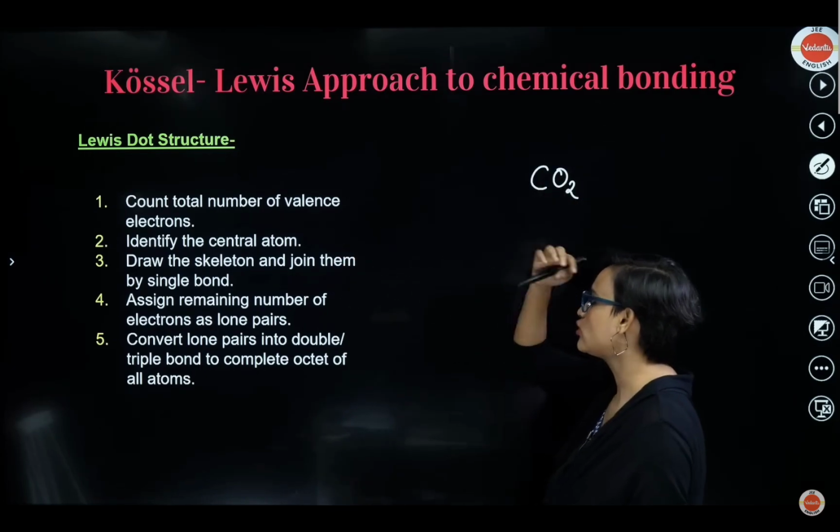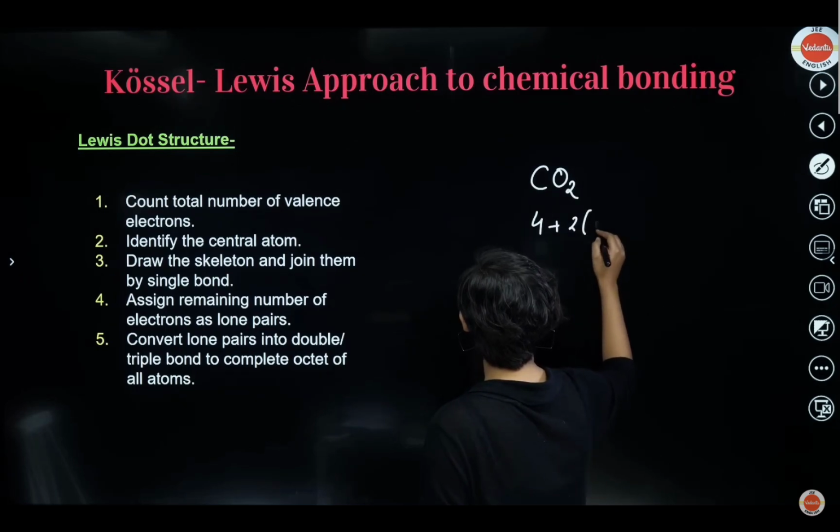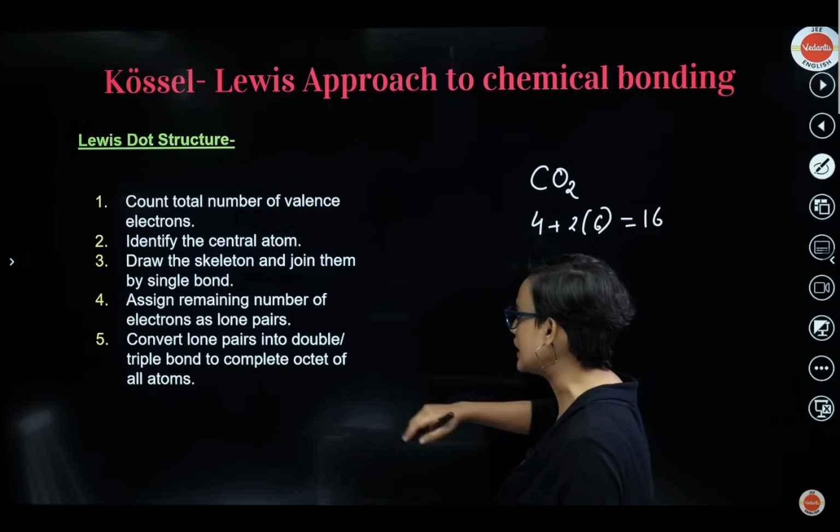CO2. See, count the total number of valence electrons. Now, carbon has 4 electrons in the outermost shell, so let's write 4 here, plus oxygen has 6 electrons in the last shell. So 2 into 6 is 12. 12, 13, 14, 15, 16. 16 electrons are there.